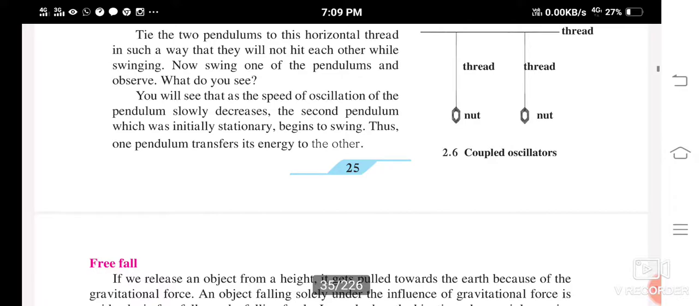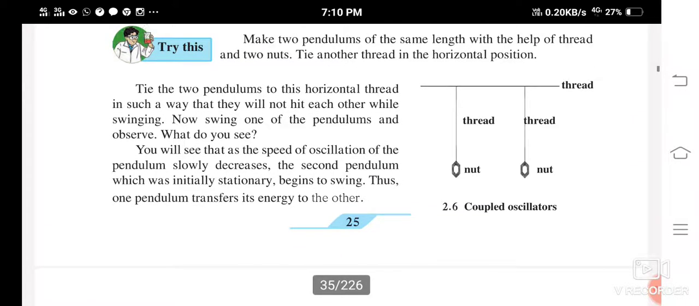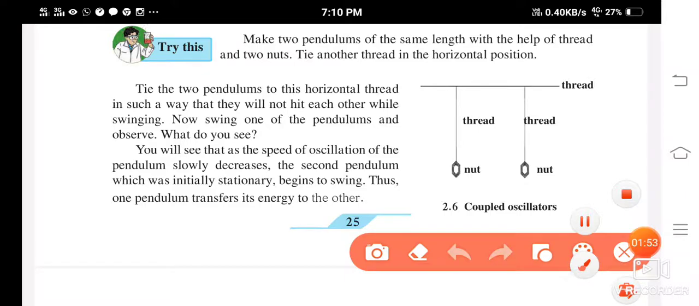Tie the two pendulums to this horizontal thread in such a way that they will not hit each other while swinging. So you are going to tie two pendulums, 1 and 2. Then swing one of the pendulums and observe. So what is going to happen?